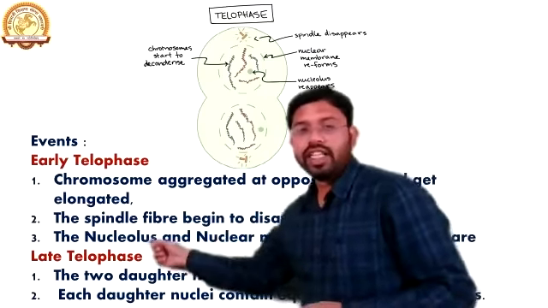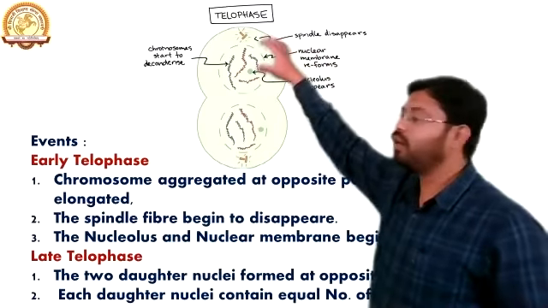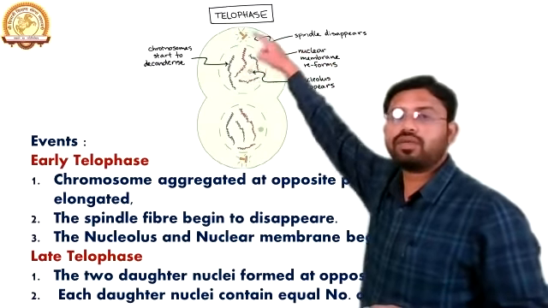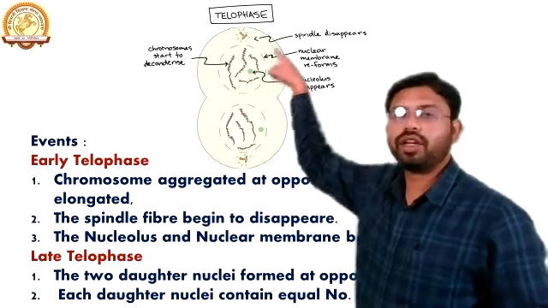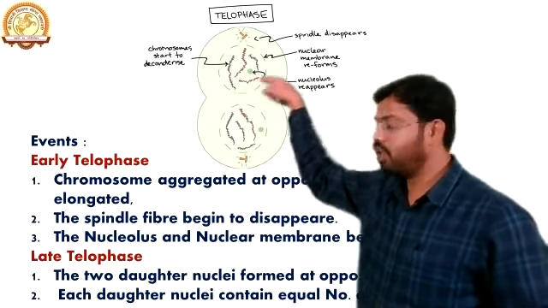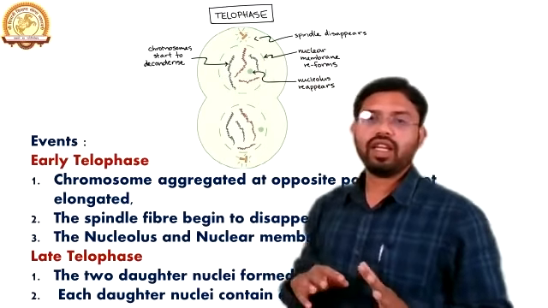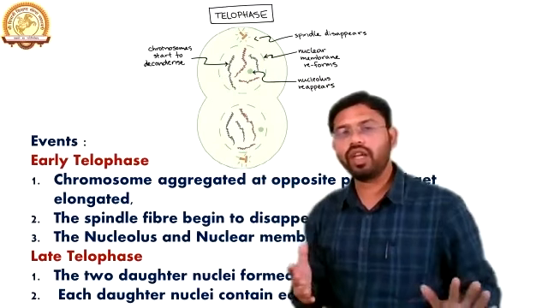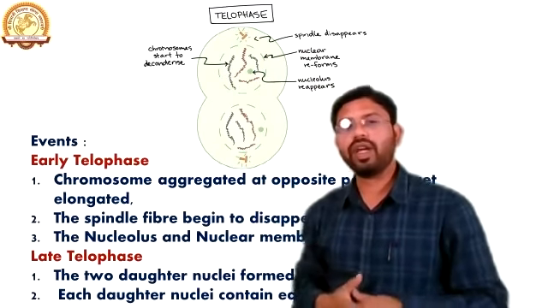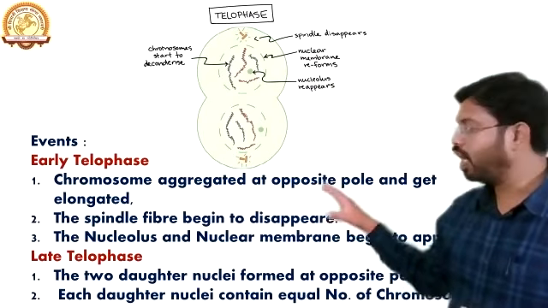The second thing is that the spindle fibers begin to disappear. In the last slide we saw the spindle fibers from these poles. Now these spindle fibers disappear totally. There is no spindle fiber over here because they had already performed their duty. They had taken the chromosomes to the opposite poles. Now they had finished their duty, they had completed their work. That's why they disappear in this early Telophase.